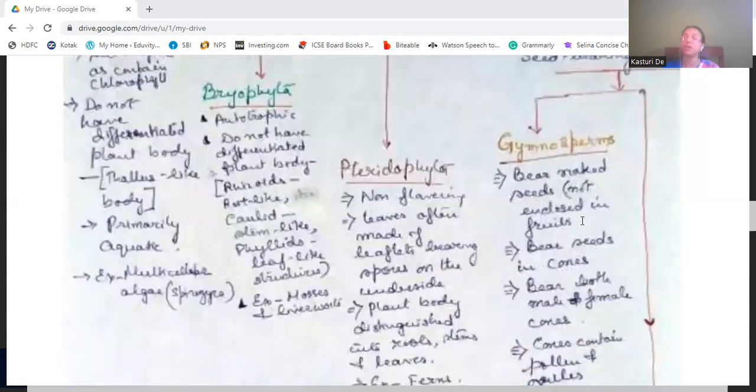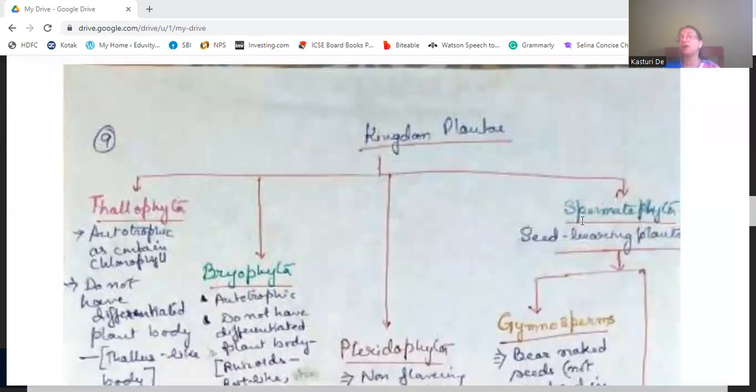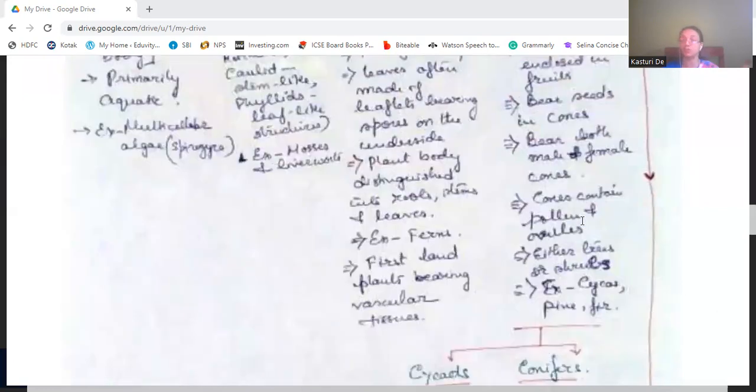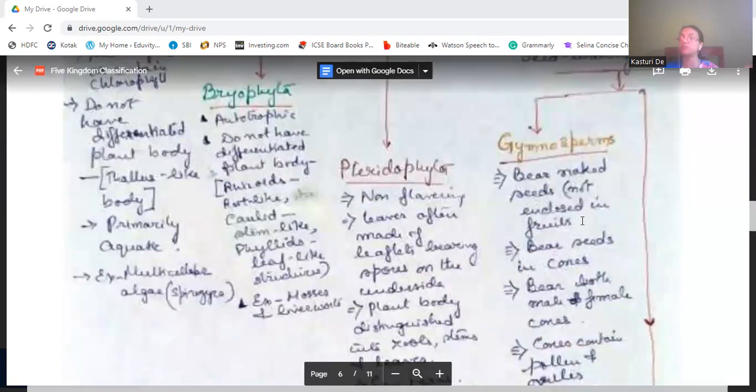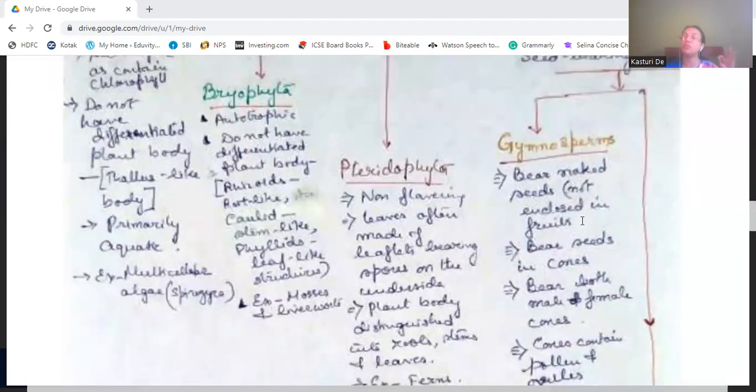Then we come to spermatophytes. Spermatophyta are seed-bearing plants. They bear seeds, that's why they are known as spermatophyta. These are of 2 types, gymnosperms and angiosperms. First, we come to gymnosperms. Gymnosperms bear naked seeds, which are not enclosed in a fruit. They bear the seeds in cones.